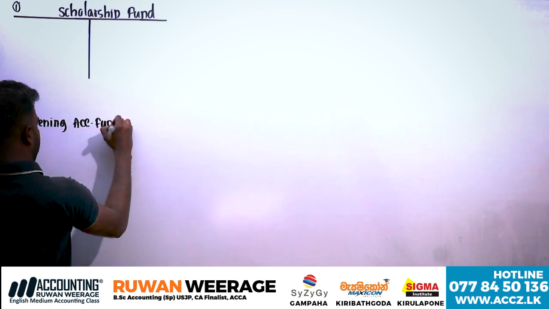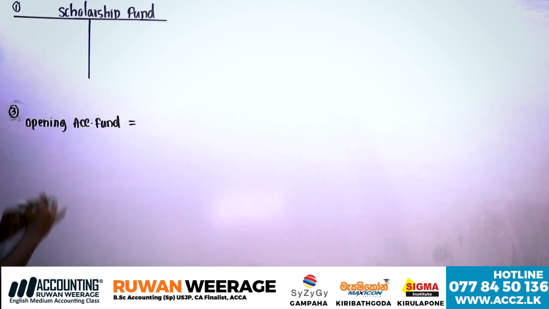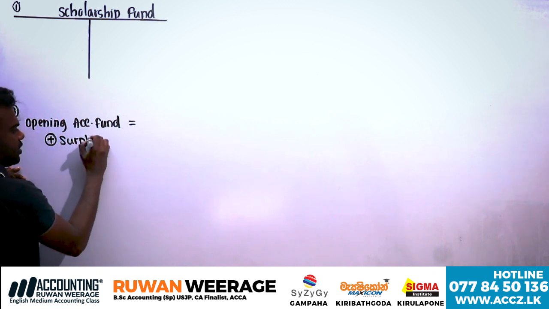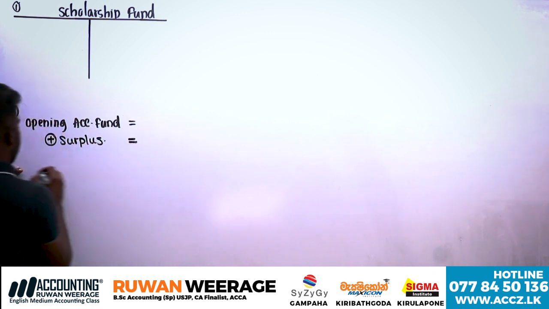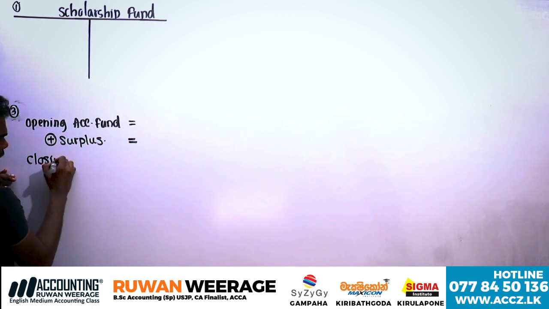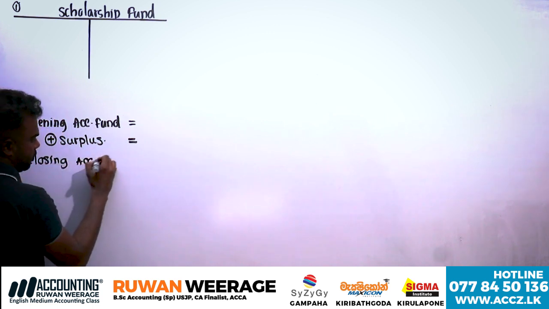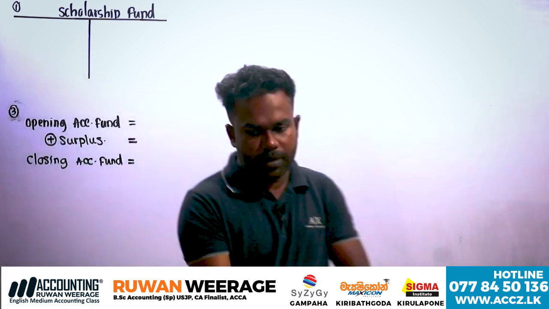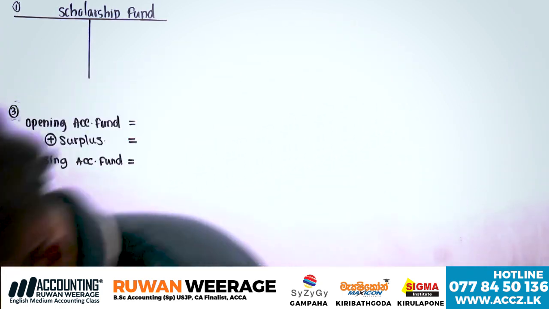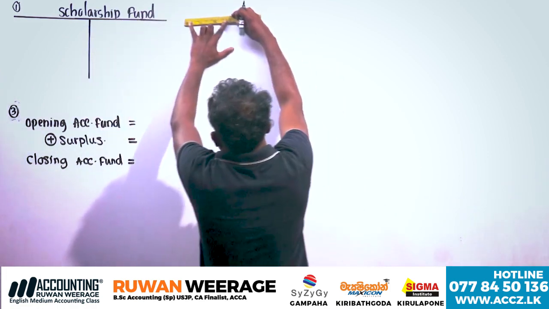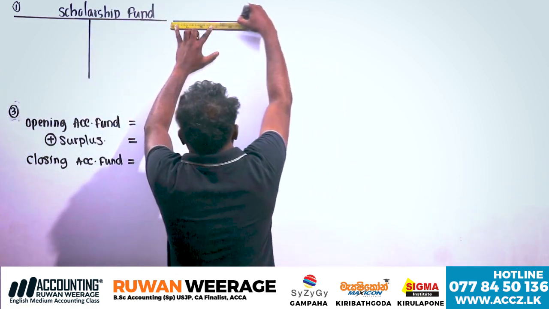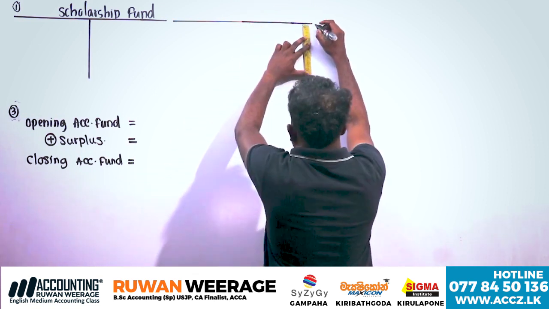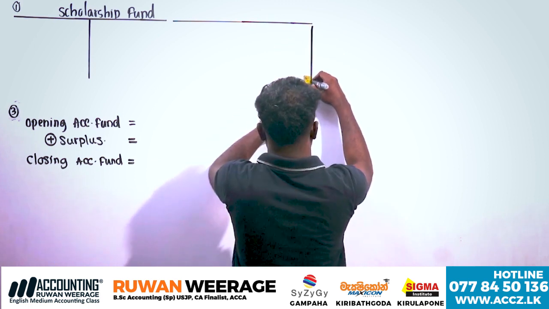Opening accumulated fund. Why does the accumulated fund change? Because of surplus or deficit. Therefore, let's assume surplus. If there's a deficit, you have to deduct it. We don't know. Then you have to calculate the closing accumulated fund. Then prepare the income statement, a small income statement, like income minus expenses. Small one, around 10 rows.